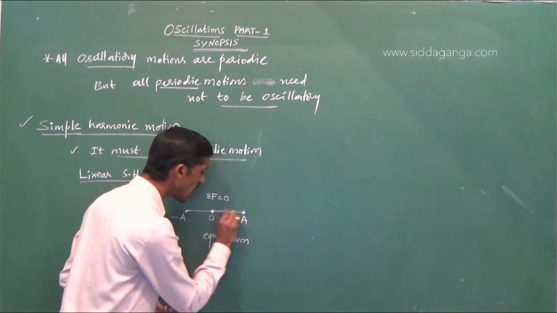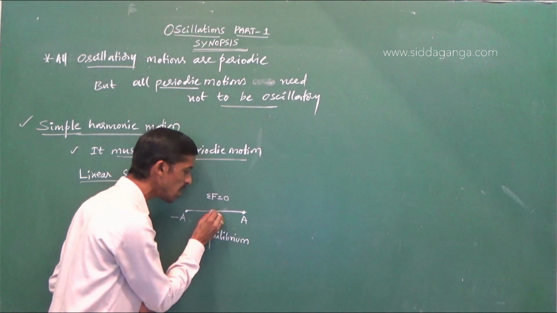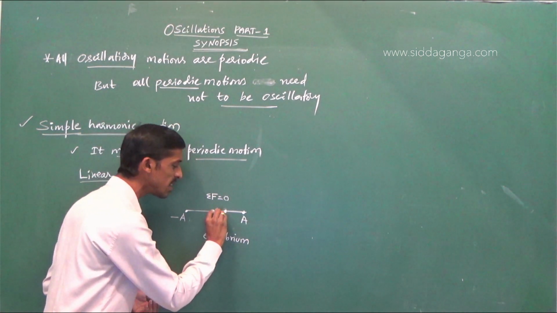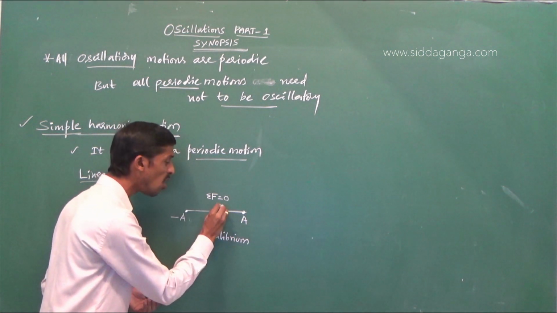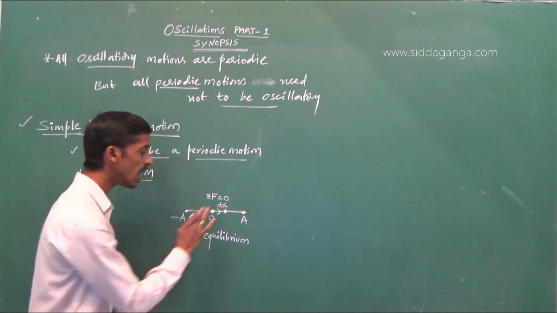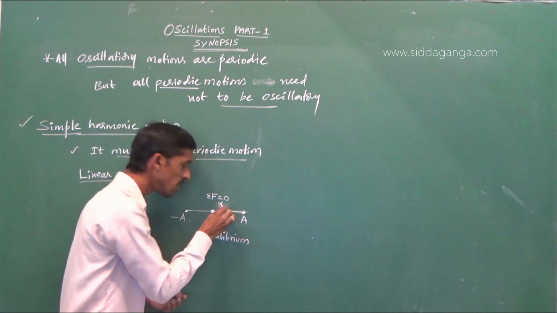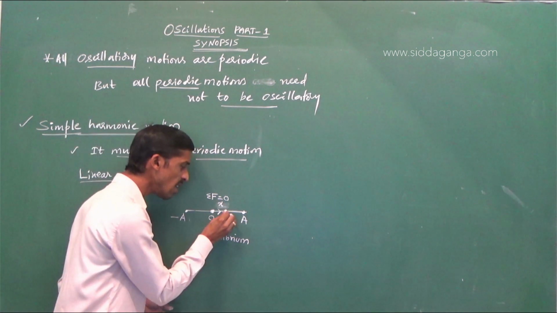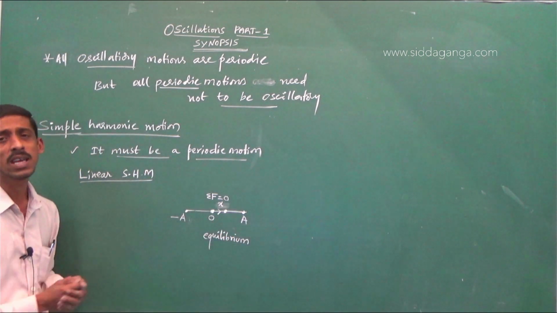When the particle or the body is slightly displaced from this equilibrium position to a new point through a small distance, let us say x, then there is always one force acting on this particle, which is bringing the particle back to the equilibrium position.